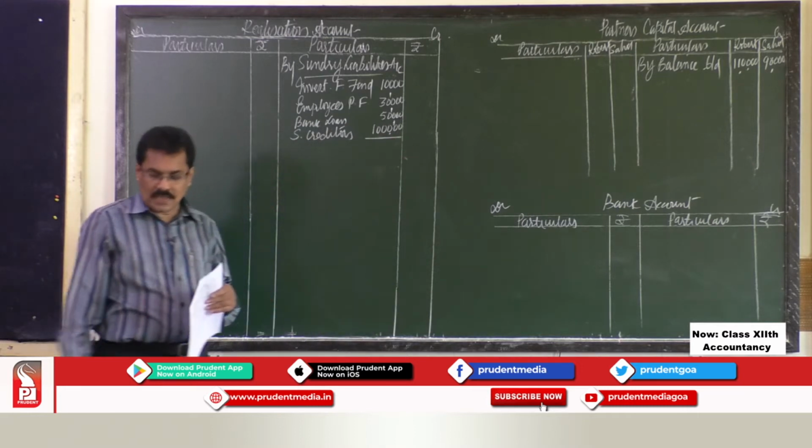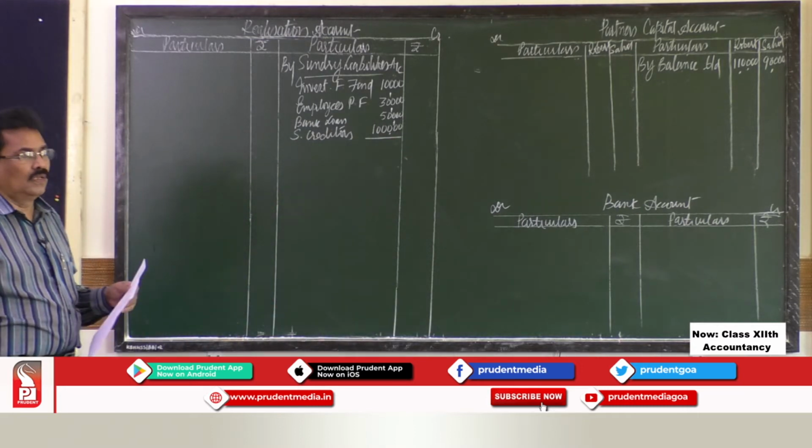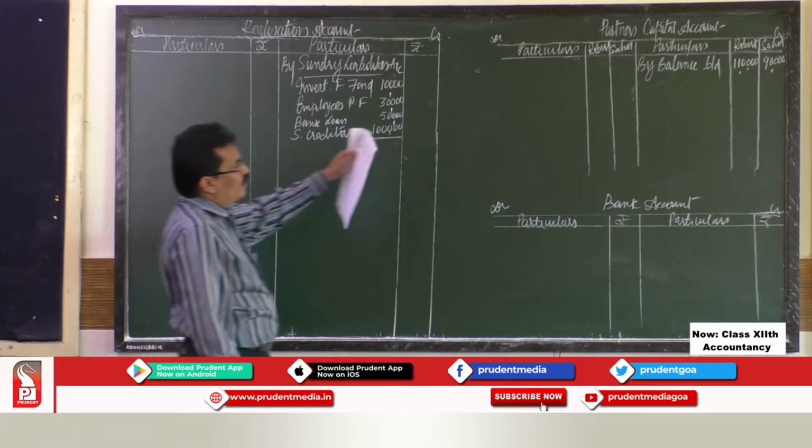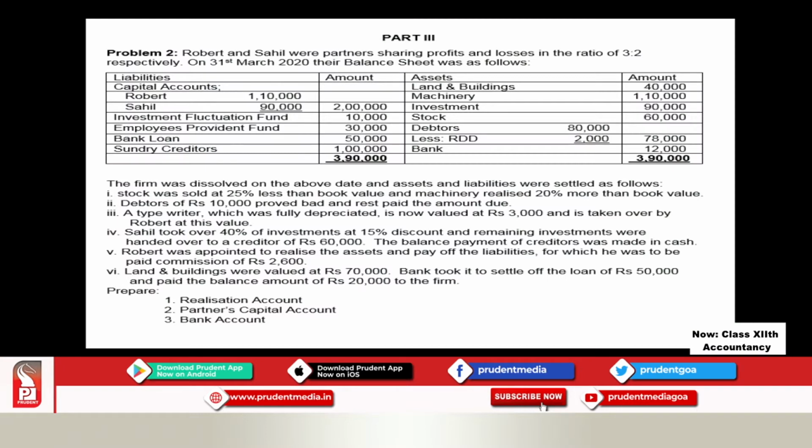So, these are the items given on the liability side of your balance sheet. The capital balance we transfer to partners capital account, and all the external liabilities we close by transferring to realization account. So, the total liabilities, that is 10,000 plus 30,000, 40,000 plus 50,000, 90,000 plus 1 lakh, comes to 1,90,000.